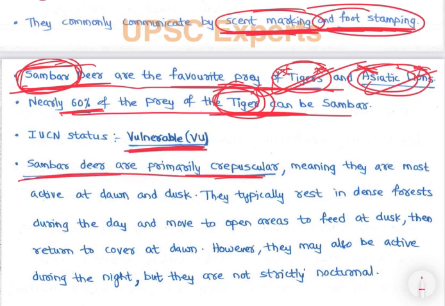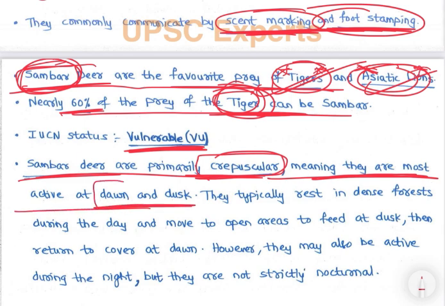Sambar deer are primarily crepuscular. That means they are most active at dawn and dusk, right? सुबह सनशाइन हुआ उस टाइम और dusk, सनसेट होने से पहले एक्टिव होते हैं, उनको बोलते हैं crepuscular, right? वो ये होता है diurnal, humans are diurnal. Then होता है nocturnal, right? Then third category is crepuscular, right? Meaning they are most active at dawn and dusk.